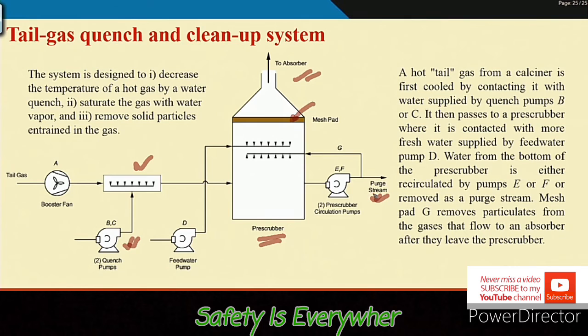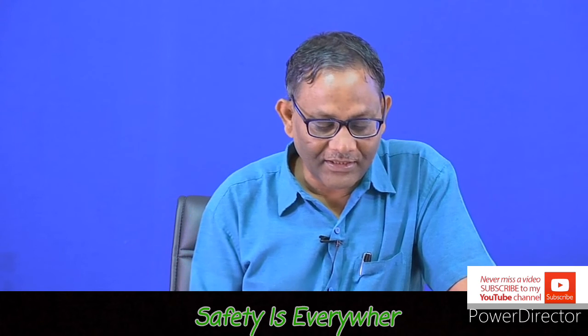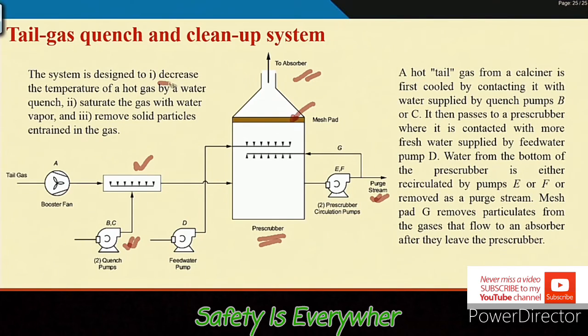So, what is the system level objective here? The system is designed to decrease the temperature of the hot gas by water quench. Because this gas is hot, by water quenching you want to decrease the temperature. Then saturate the gas with water vapor, so inside the gas will be saturated using water vapor.